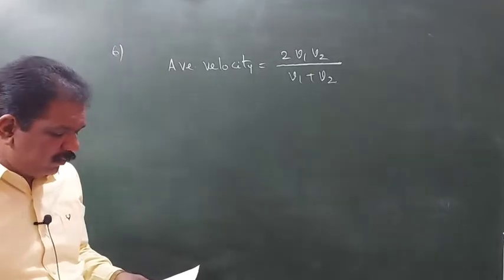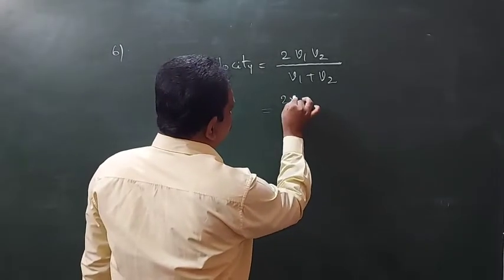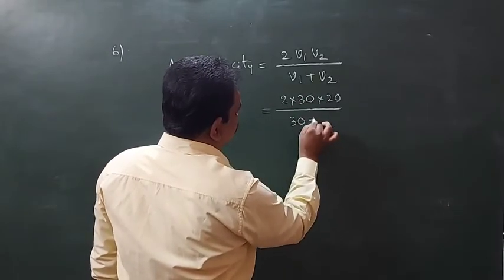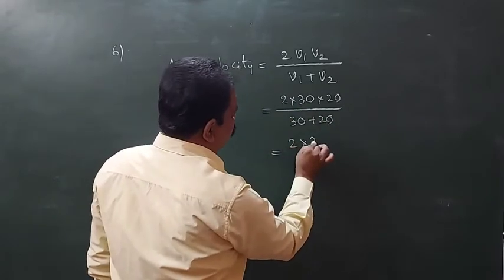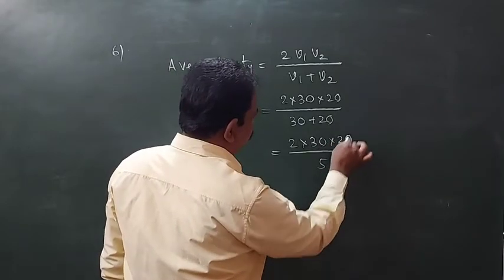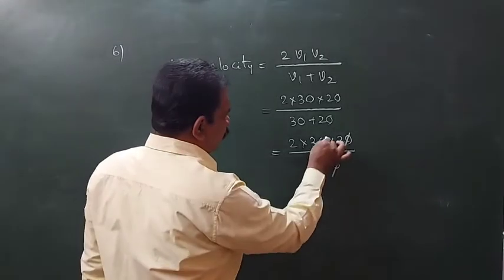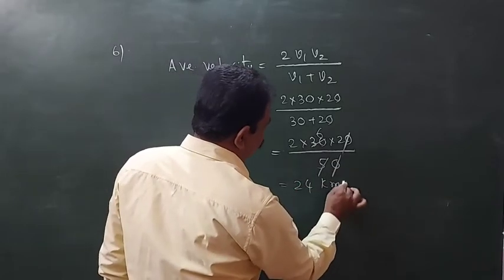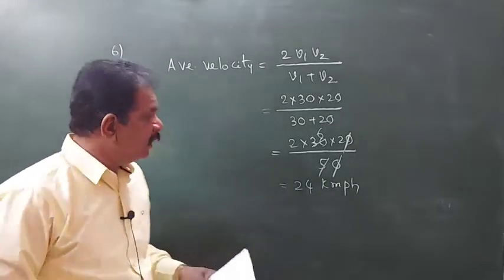The v1 and v2 values are given: 2 into 30 into 20 by 30 plus 20. So 2 into 30 into 20 by 50. The 0s cancel, 5 sixes will cancel, 4 sixes are 24 km/h.